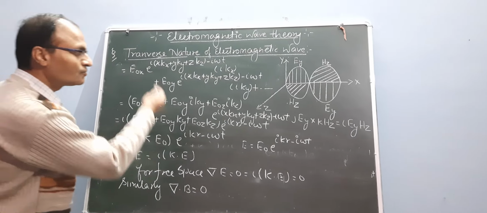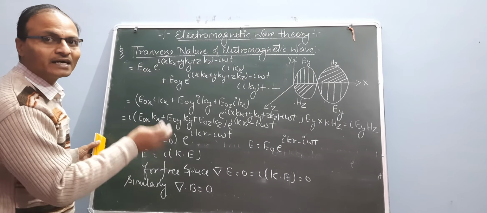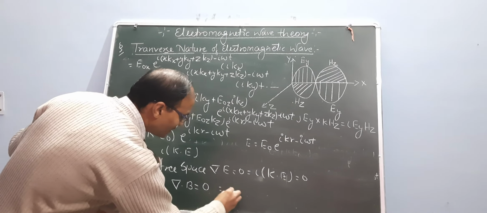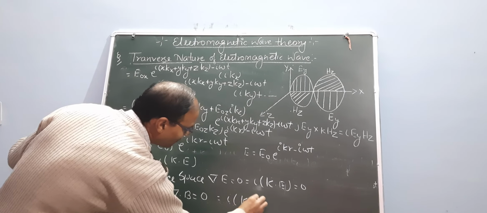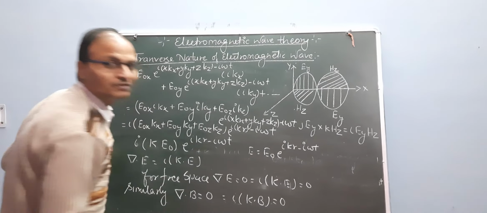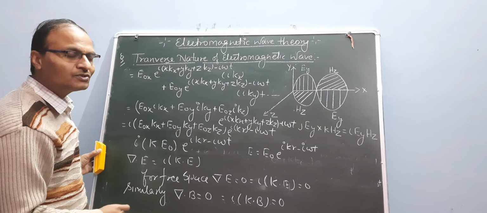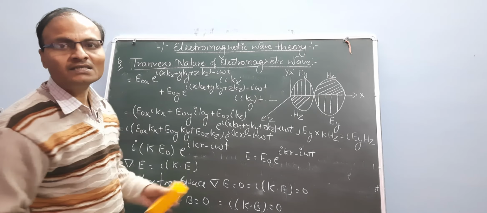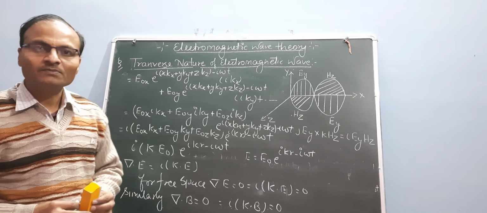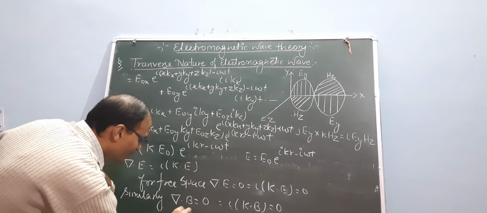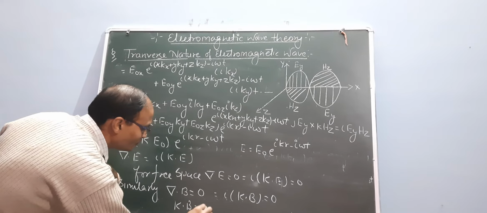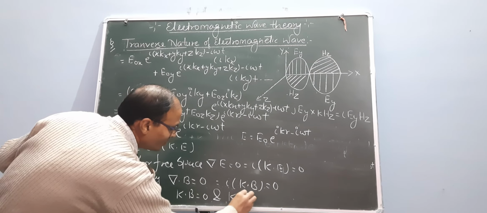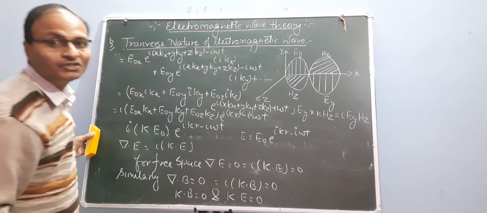As such, we solve the equation in terms of B. Now, the function of i times k dot B equals 0. This function is also 0. So del dot B equals 0. This is the necessary condition for free space. So k dot B equals 0 and k dot E equals 0. Both are 0.